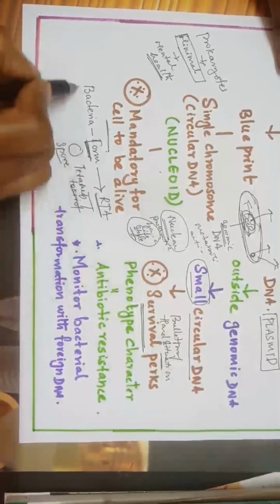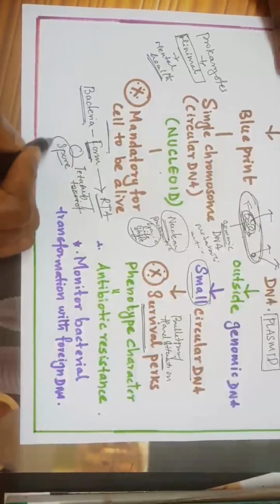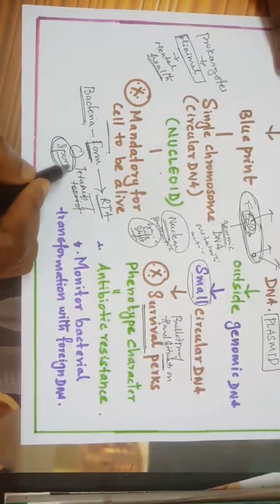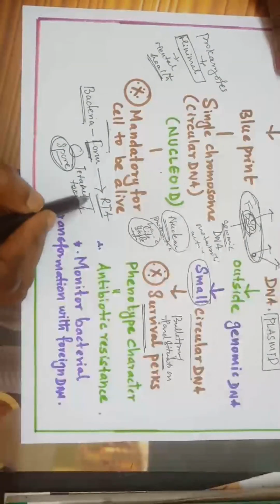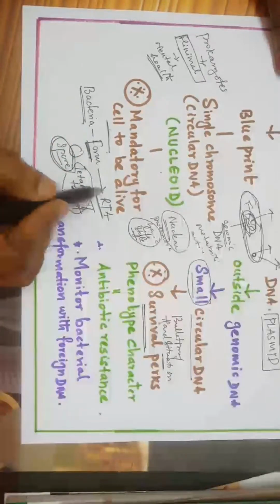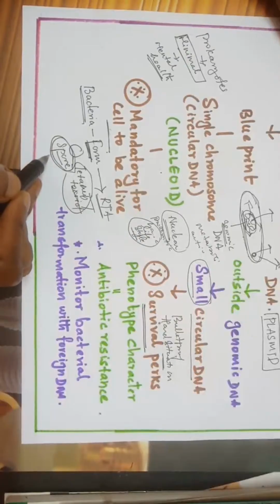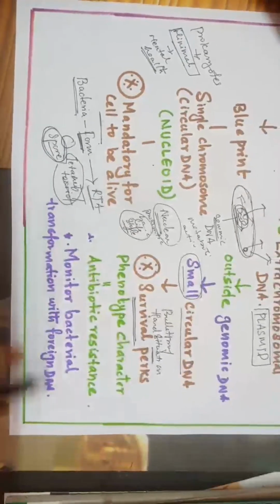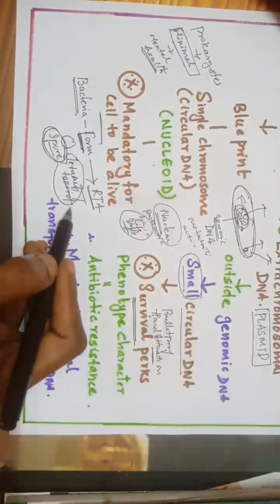Now identify the bacteria. What is the importance of spore form and the tetanus toxoid? If you know any one of this, type it in the comment section even after the live ended. This is a very important medical point of view.